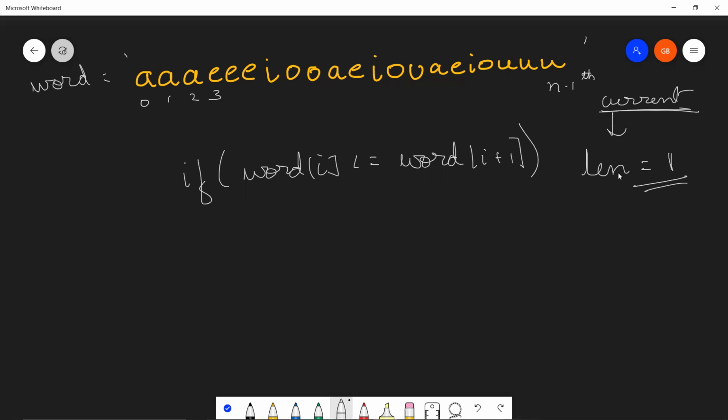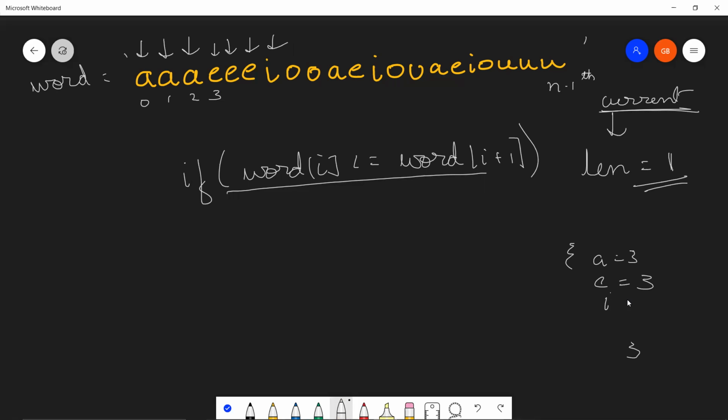This will maintain the current length of the substring that we have encountered so far. So we are at this A, length is 1, at this A, length is 2, at this A, length is 3, and the value of A in our map is 3, right? Perfect. Then we encounter these three E's, and again, this condition is being satisfied. So E will also be equal to 3.